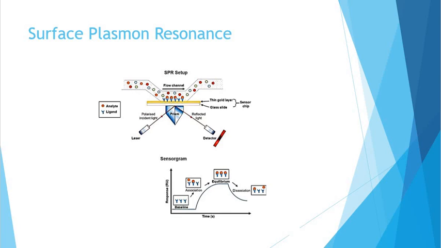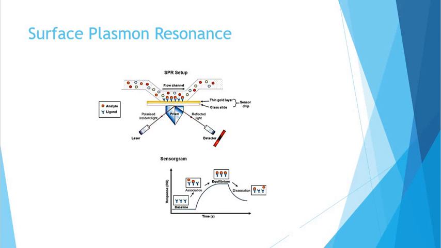SPR is unique because it is one of the few techniques that allows determination of binding kinetics and not just binding affinity. The binding kinetics, or the on and off rates, can only be determined with a biosensing technique that gives real-time binding data of both the association and dissociation phases of the interaction. This data gives detailed insight into the binding strength and stability of the interaction, which is critical for many industries and research areas. It helps researchers determine which molecules interact, why they interact, and how strongly they interact.